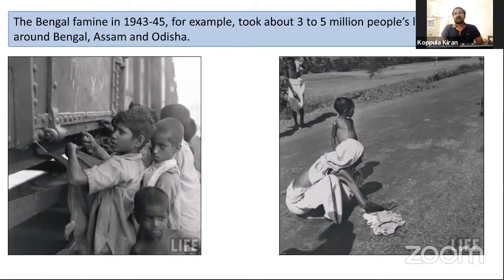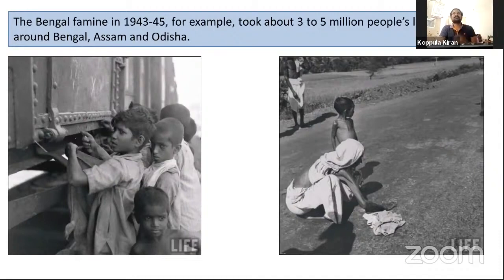He left his father and brought his brothers and sisters to Kolkata. Why did he go to Kolkata? He wanted to get work to survive, because almost all of West Bengal was facing a problem, an extreme scarcity of food.